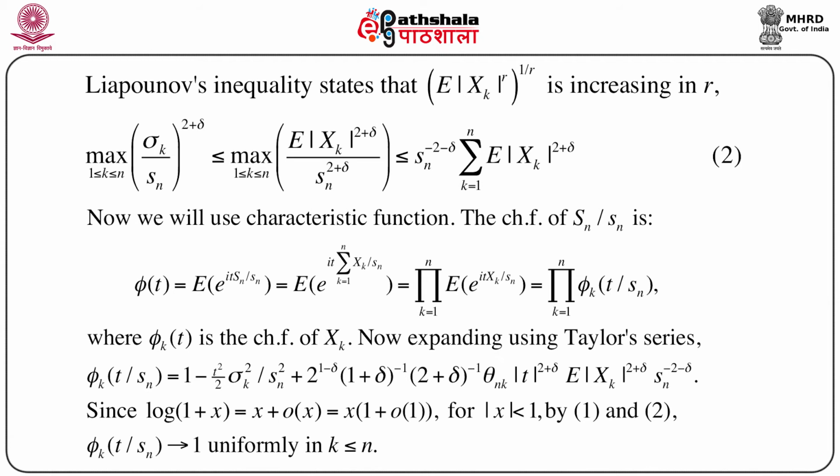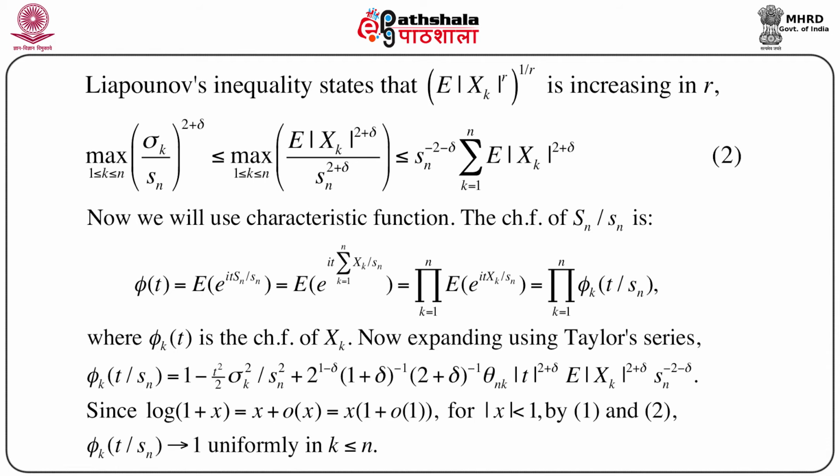Actually, the last part is not very important, in the sense that this would be very small, so that we can neglect that. As n goes to infinity, this would be very small. Since we know that log of 1 plus x equals x plus small o of x, or rather x into 1 plus small o of 1 for mod x less than 1, then using equations 1 and 2, we can immediately get that phi k t by sn goes to 1 uniformly in k, where k is less than or equal to n.